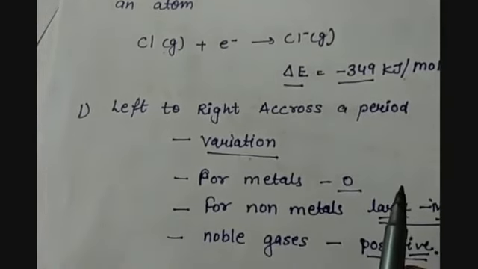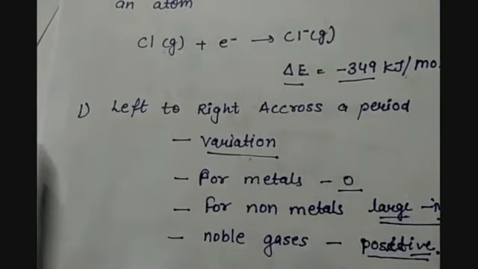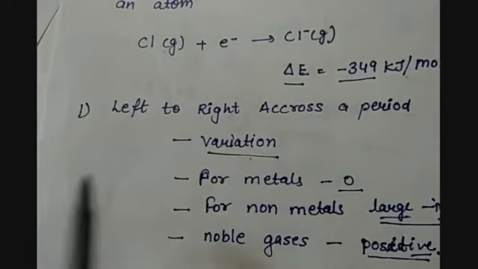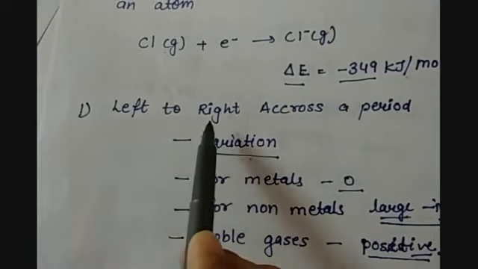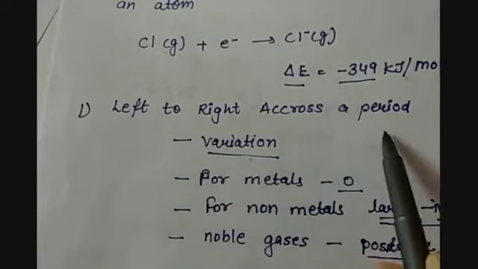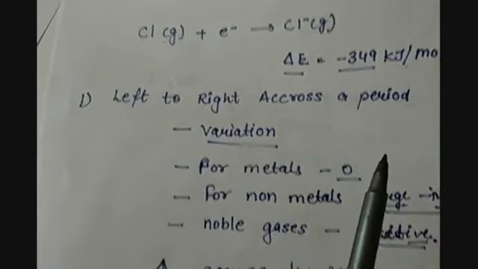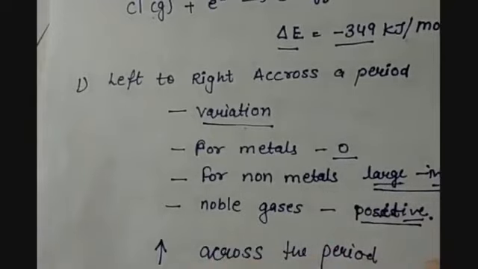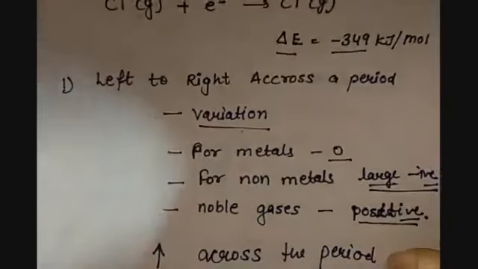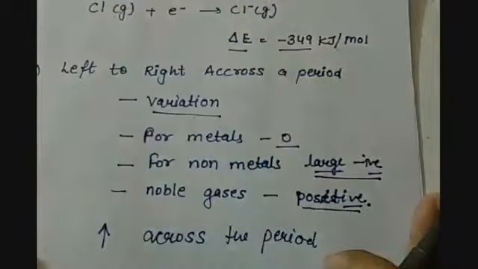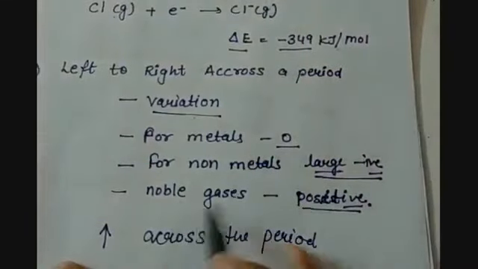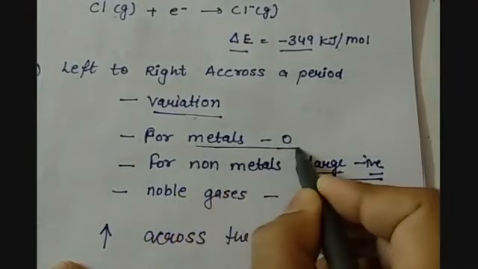So when we talk about the trends in electron affinity, when we go from left to right across the period, there are variations, because at the extreme left we have metals. They have no tendency to gain the electron or to add an electron to their atom, so they have electron affinity as 0.